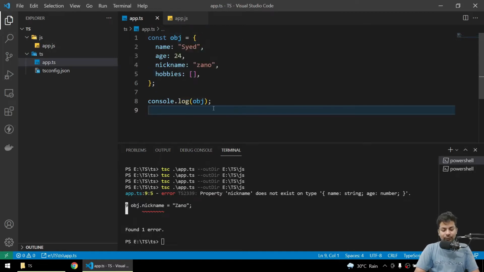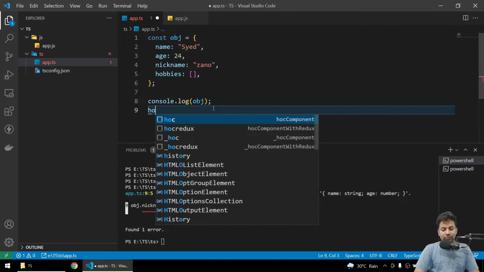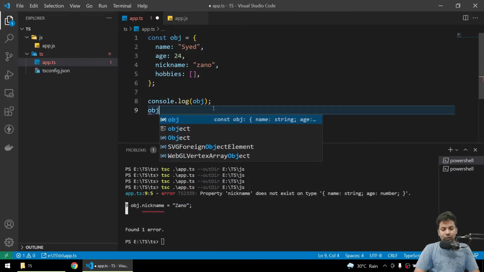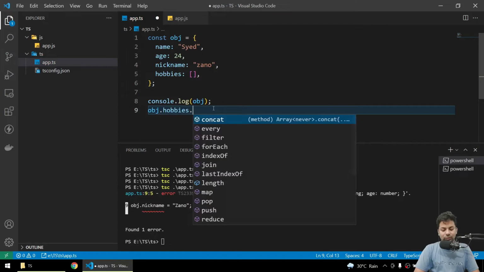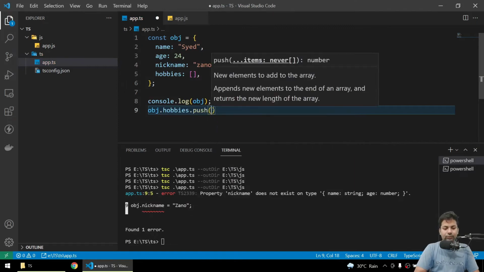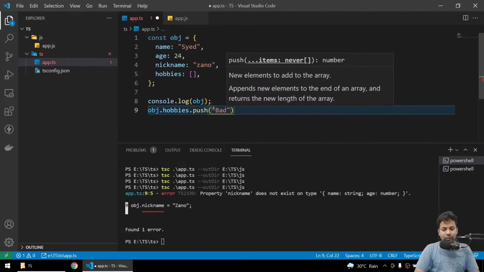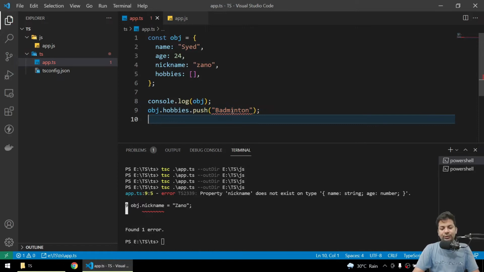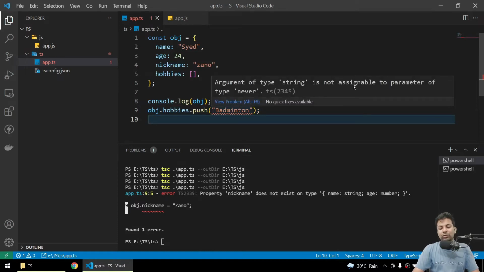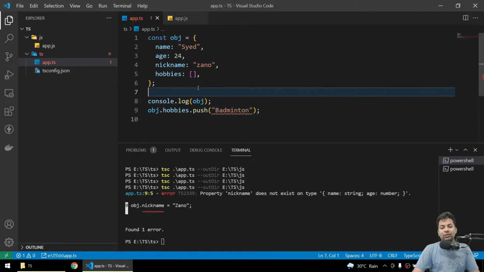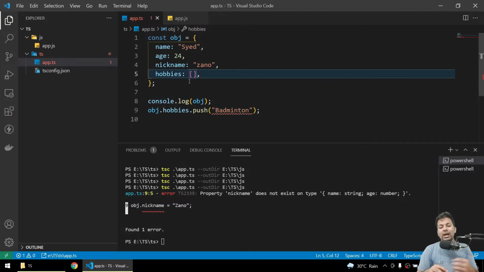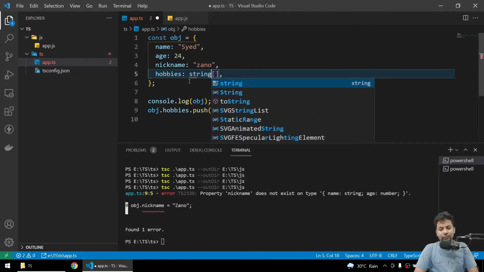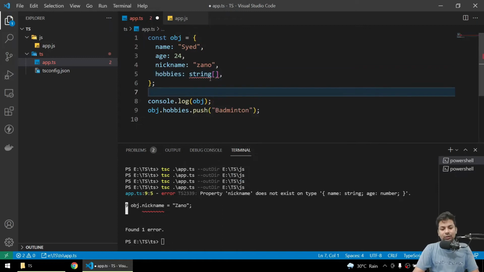So if I say object dot hobbies dot push badminton, okay, save it. Now it's showing an error: argument of type string is not assignable to parameter of type never. So it's got a never type. So what we'll do is say okay, it will be an array of strings. So I'll just write string. See, oh, not here, sorry guys.